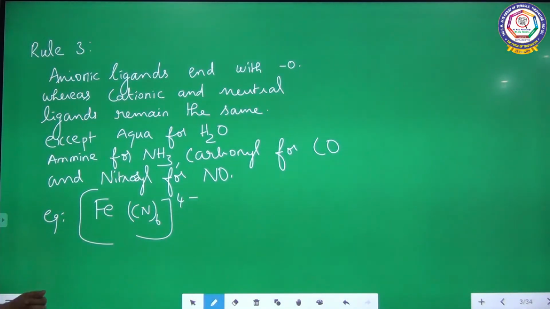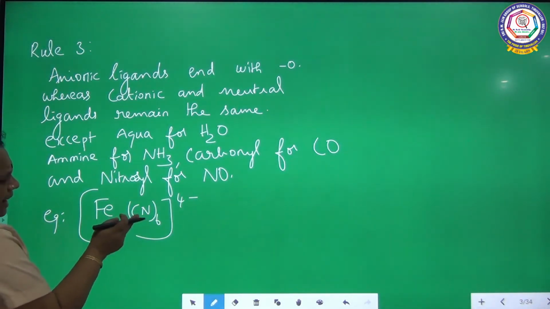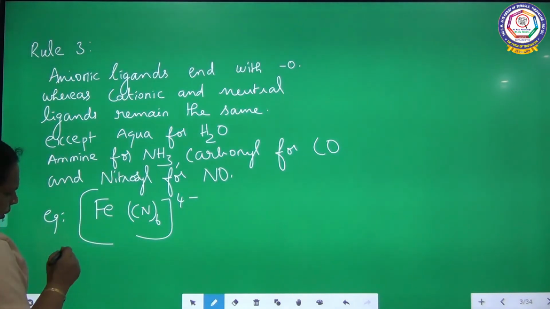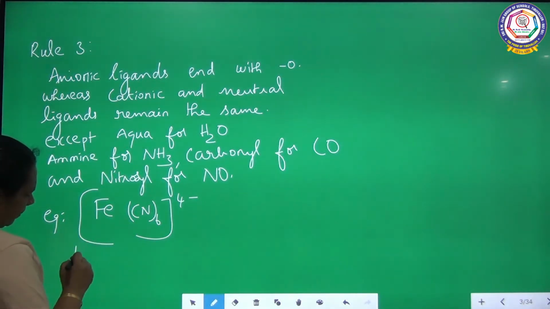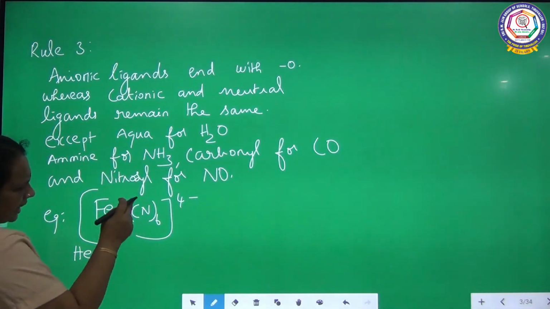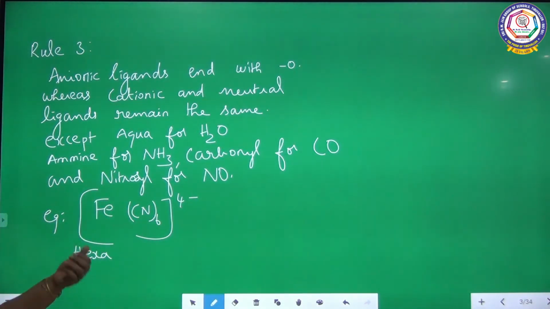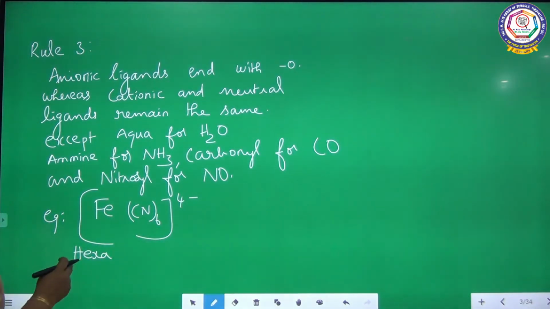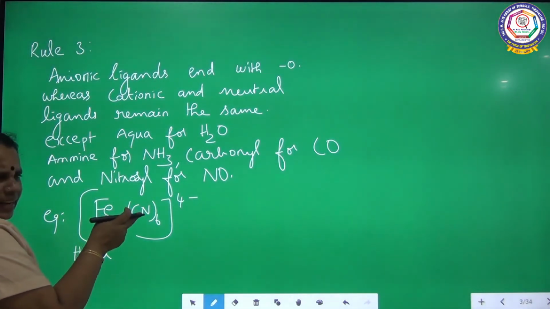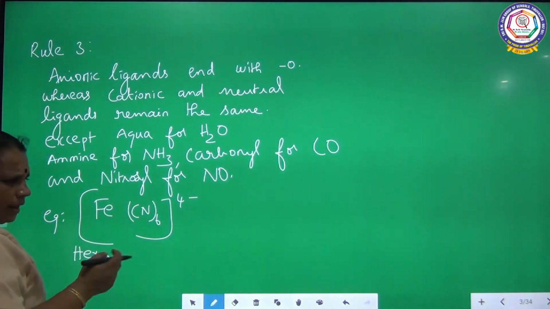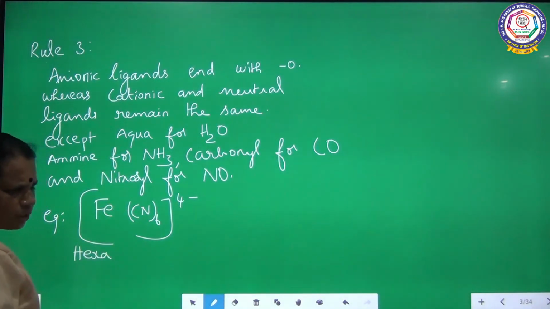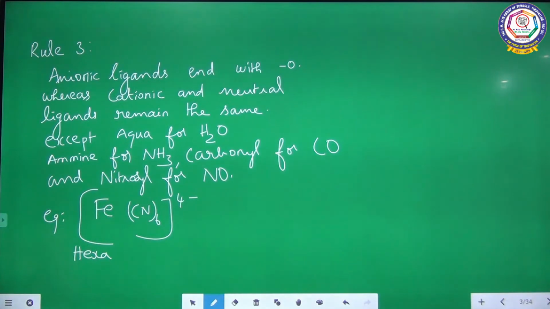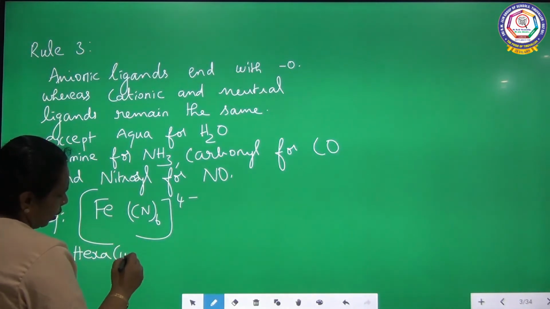When you name this complex, see the preference. There are totally 6 cyanogen atoms bonded to the central metal ion, so the name of the complex will be hexa. We have to use the prefix mono, di, tri, tetra, like that. So here there are 6 cyanogen atoms, so you have to use hexa. For CN, it is cyanido. In IUPAC previously it was cyano, now a change has been recommended. So instead of cyano I can say cyanido. So hexacyanido,